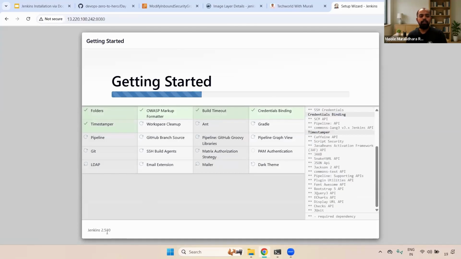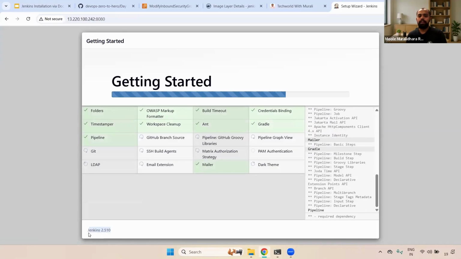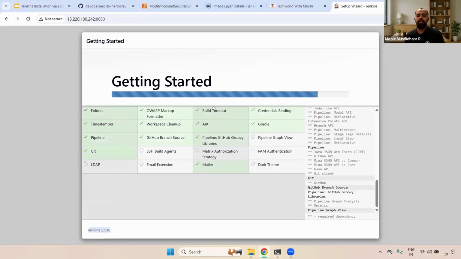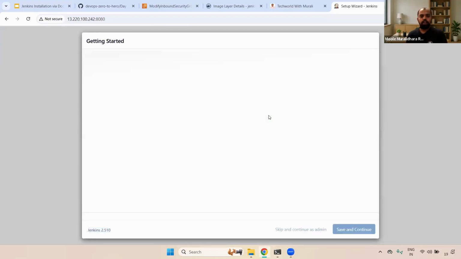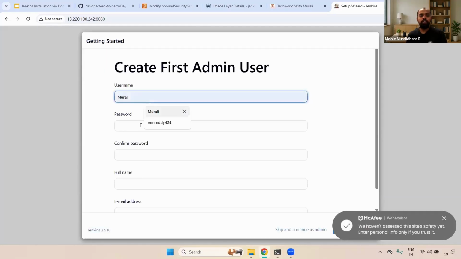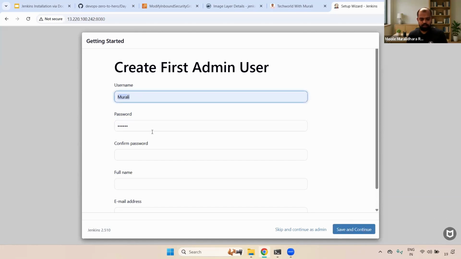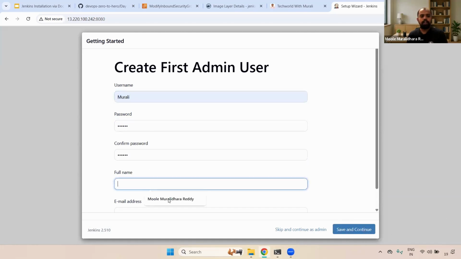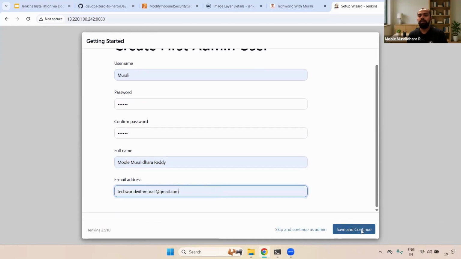Here you can see we are installing 2.510, that is the latest version. Now it is going to be installed. It may take 1 or 2 minutes to install all the plugins. Fine. Okay, now if you see here, it is getting started. And here it is asking for the username, and I'm giving the password also. And then the name, Muralidhar Reddy, and the email ID. Here I'm saving that, continue.